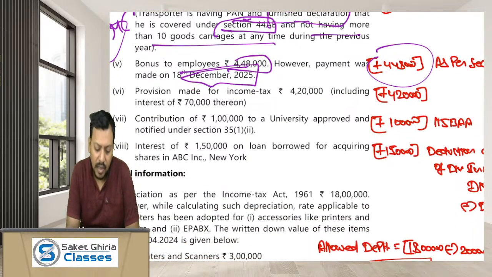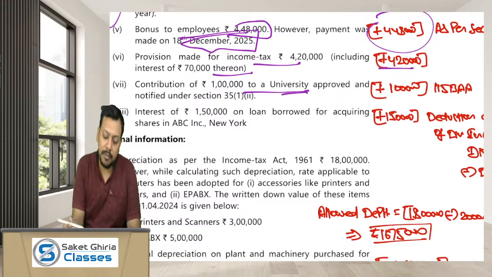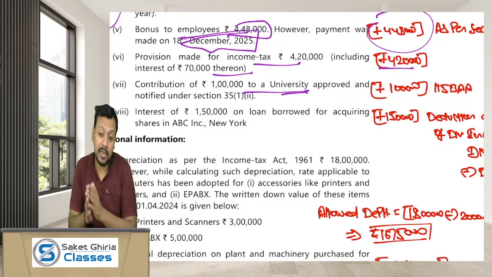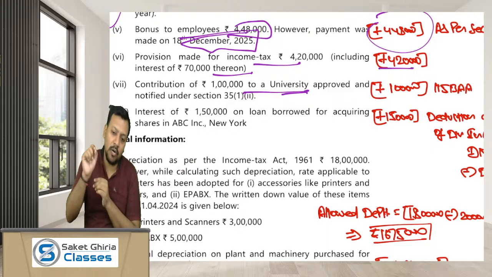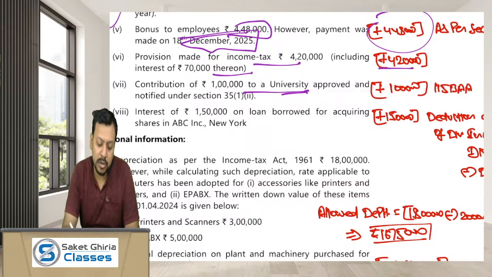Okay. Provision made for income tax including interest, this is the personal liability of the assessee, it is not allowed, hence has to be added back. Contribution to a university, if you are making any scientific research contribution, the deduction is not eligible if you are in the alternate taxation regime under section 115BAA. So this contribution is not allowed as a deduction, so add back. Okay.